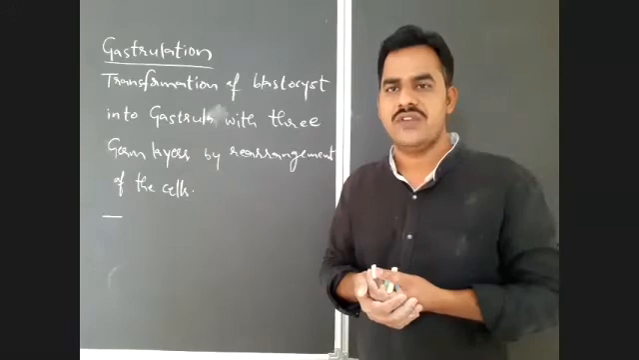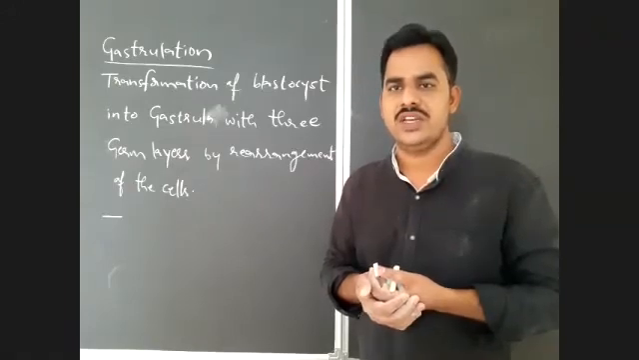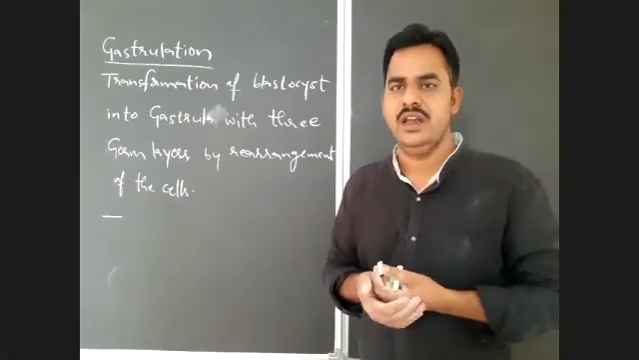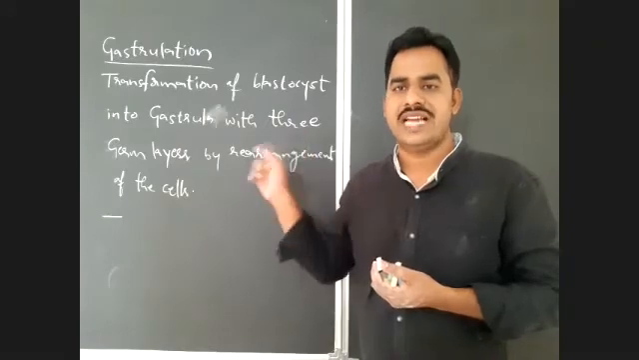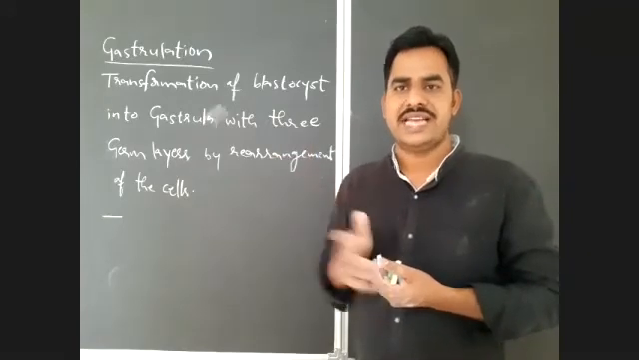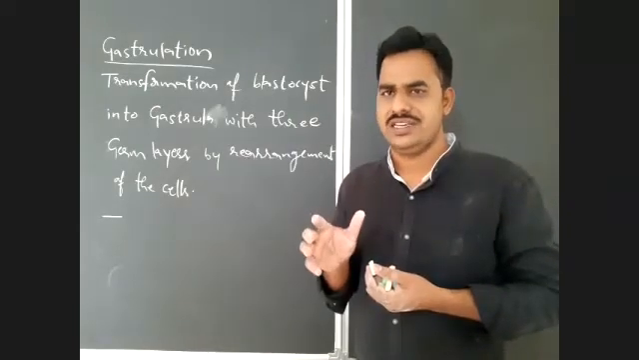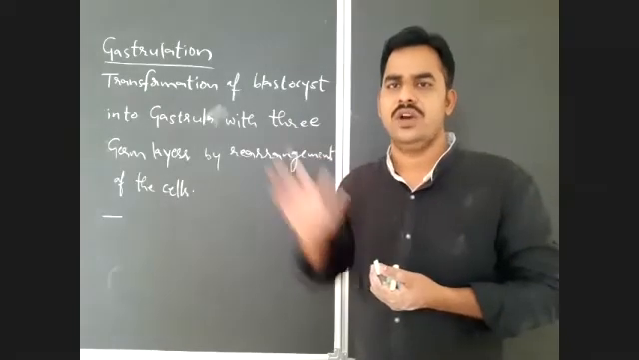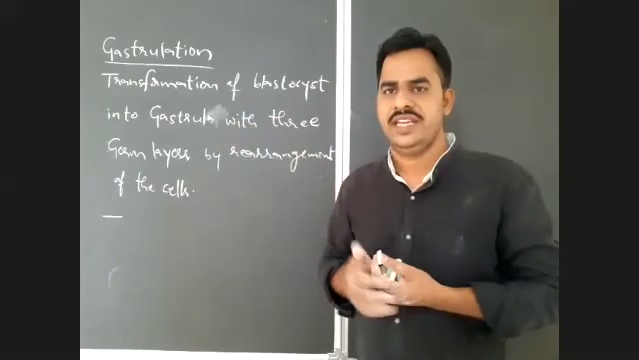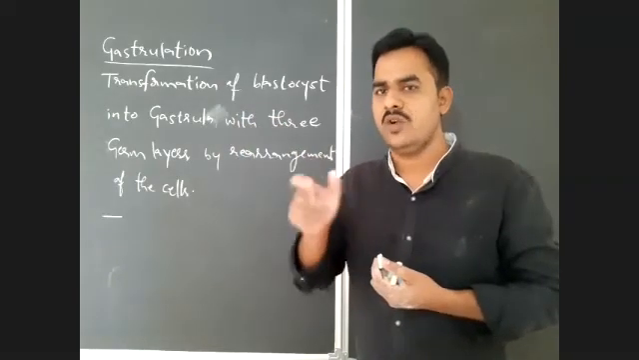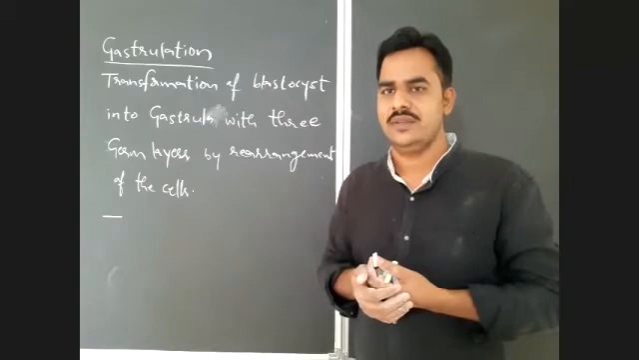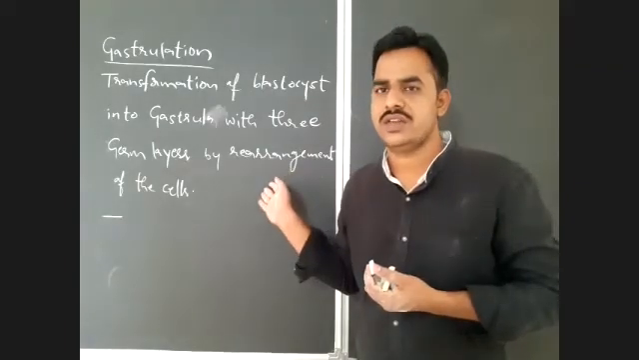So the process of organogenesis, that is the formation of organs and organ systems, will begin only after gastrulation. The embryo will get a particular form only after gastrulation. So how does this gastrulation take place?